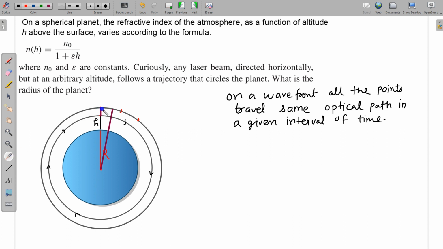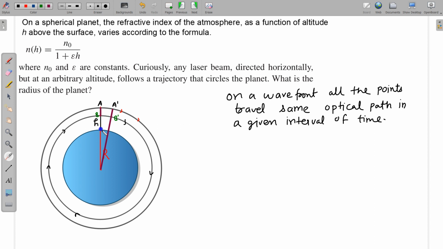So suppose in a given interval of time this wavefront travels and reaches here, and the point on it has reached here, and this other point has reached somewhere here. So the point at the top, suppose this point is A and it has reached A dash, and let us assume this point is B, and now this point is at the location B dash. So the optical path from A to A dash and the optical path from B to B dash will be equal.